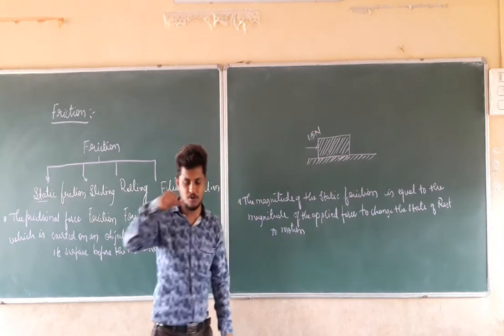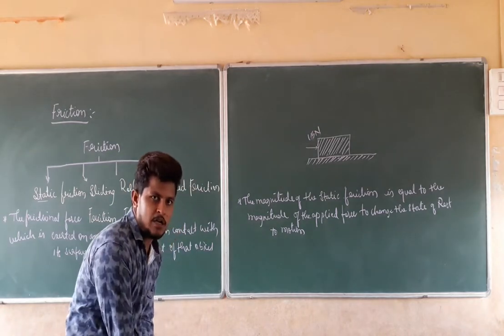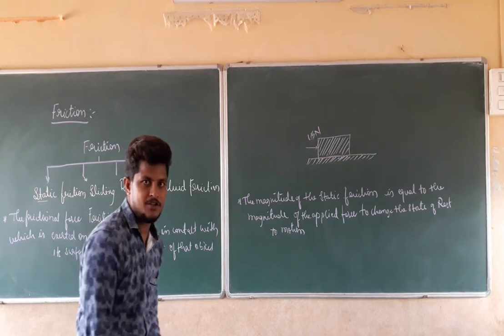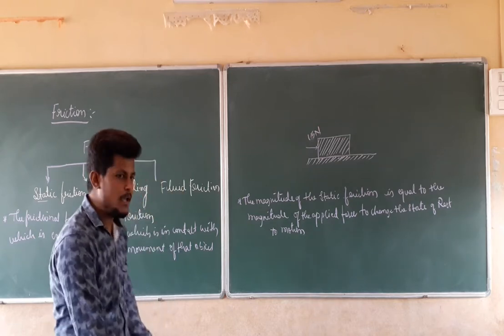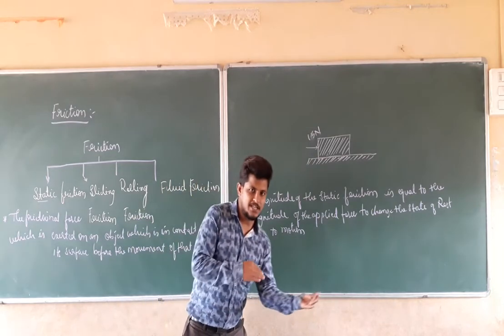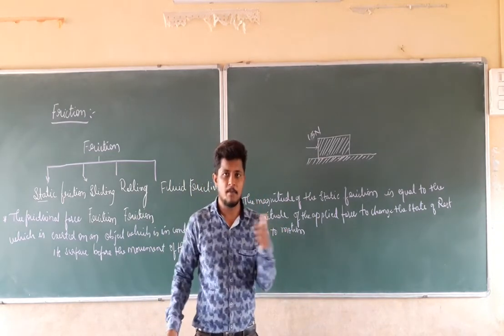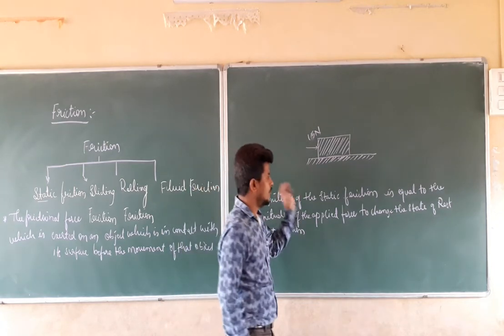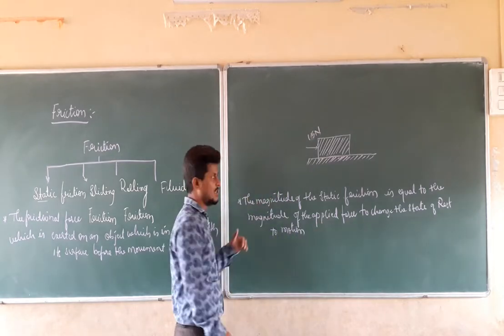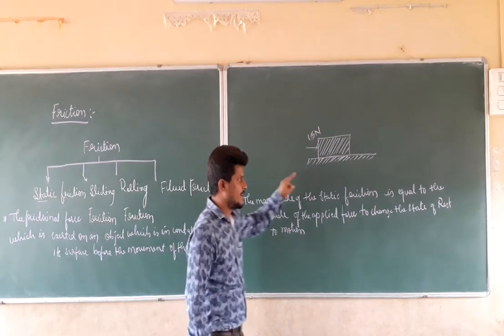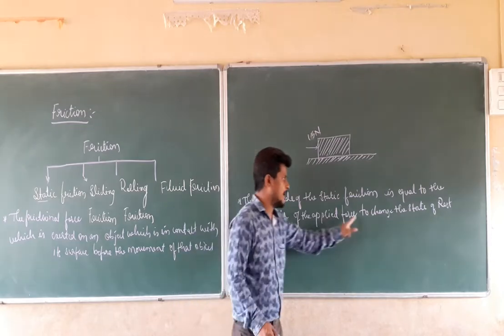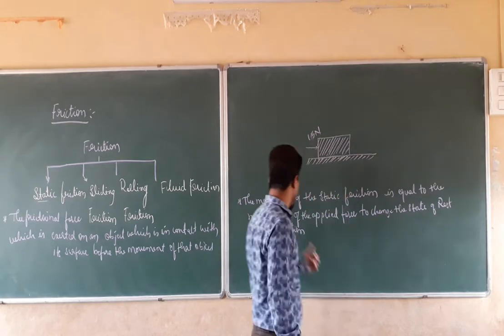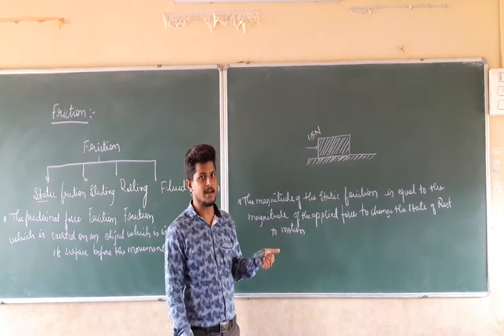If I apply 15 Newton, at this point the magnitude of my applied force is equal to the magnitude of the ground surface force which is opposing the movement of this table. Both are equal. You should remember these things. Static friction at rest position has a magnitude equal to the magnitude of the applied force which changes the state from rest to motion. I hope this is clear.